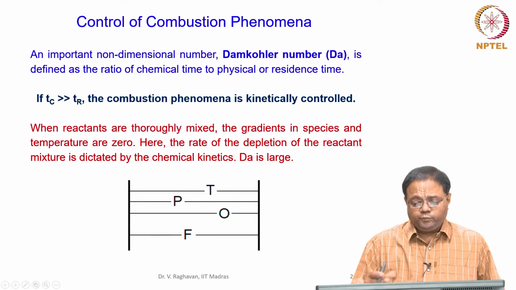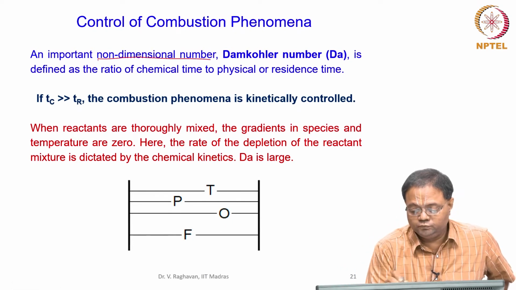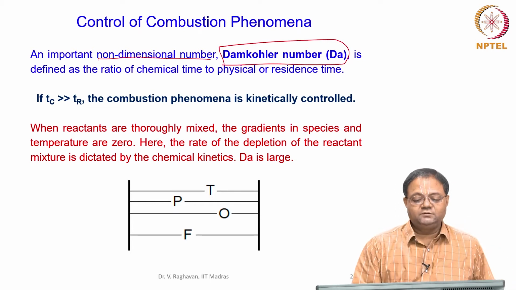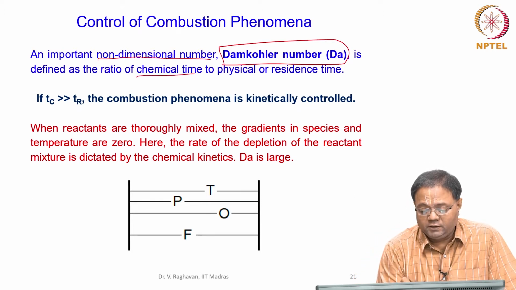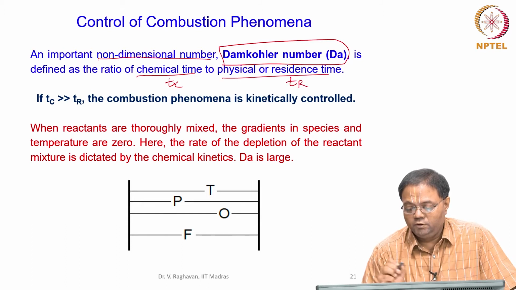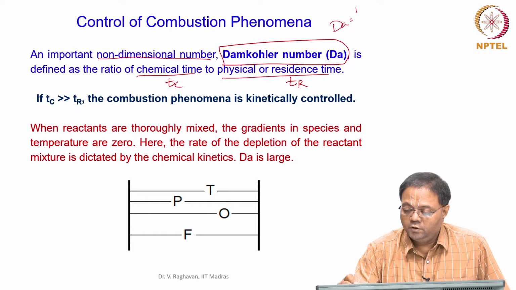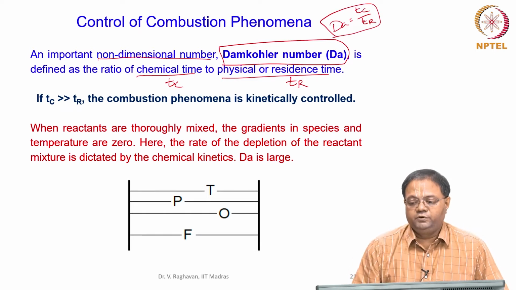So, the important non-dimensional number called Damkohler number, okay. That is defined now as a ratio of chemical time Tc and the physical resistance time Tr. So, Damkohler number is a very important number which is defined as Tc by Tr.